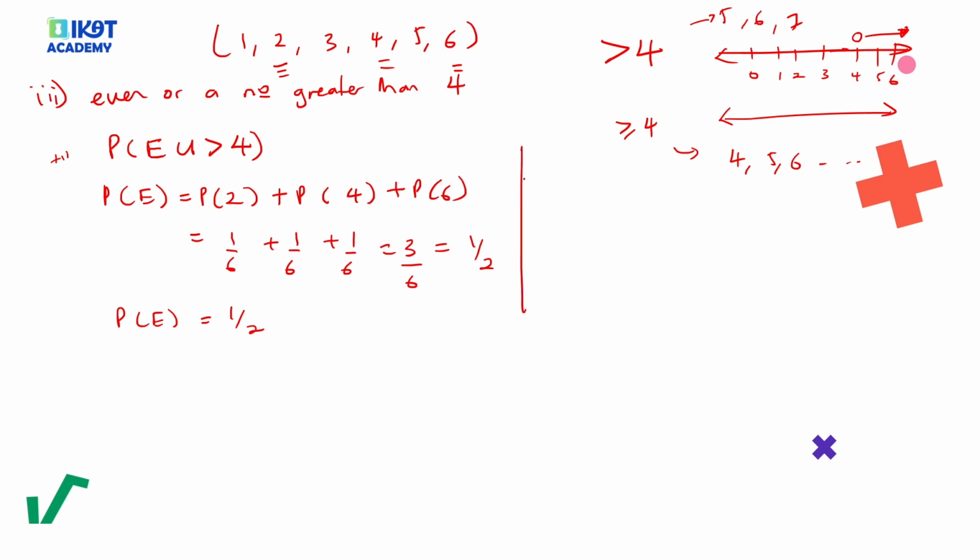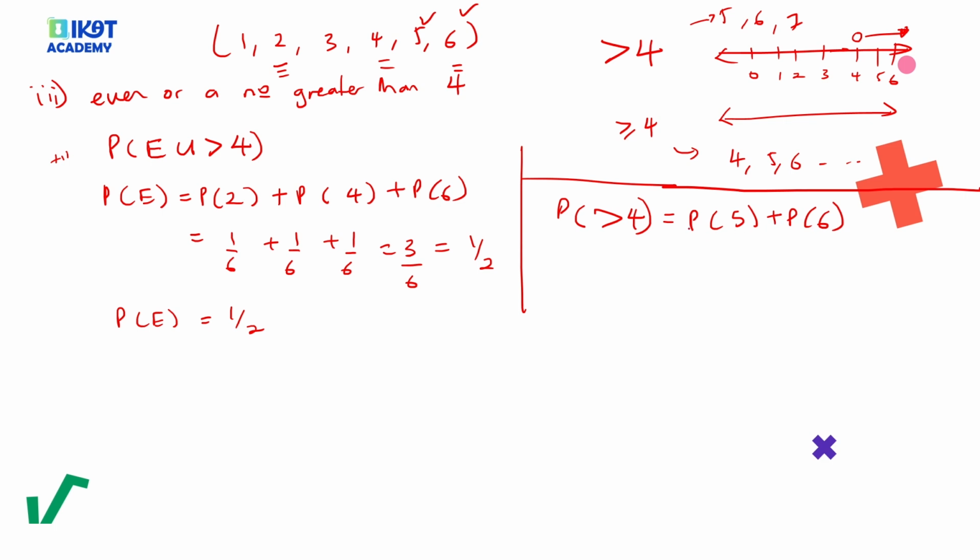Now we find the probability of getting a number greater than 4. From our sample space, the numbers greater than 4 are 5 and 6. So probability of getting a 5 and probability of getting a 6. Remember I told you that when the question says greater than 4, 4 is not inclusive. Here the probability of getting a 5 is 1 out of 6, since this is a fair die, plus 1 out of 6. So here we get 2 out of 6, which is equal to a third. Probability of getting a number greater than 4 is a third.